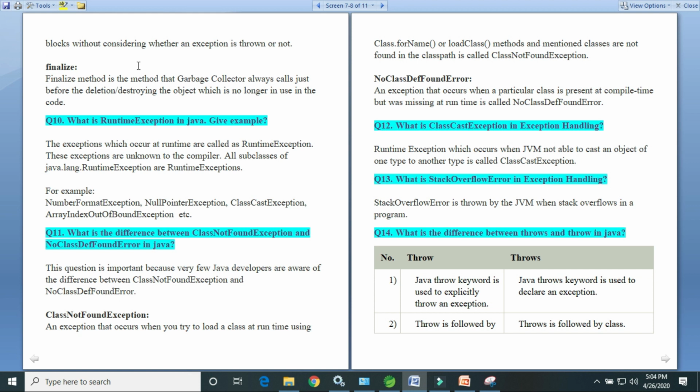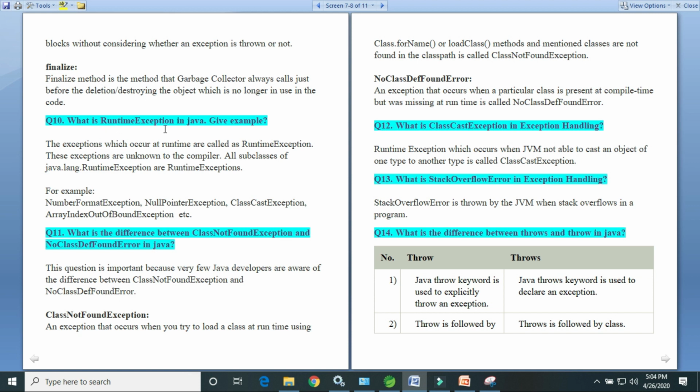So keep that in mind. Finalize, what is the use of finalize? The finalize method is a method that the garbage collector always calls just before the deletion or destroying of an object which is no longer in use in the code. So if you have created an object that is of no use, the garbage collector considers that object to be destroyed or deleted using the finalize method.